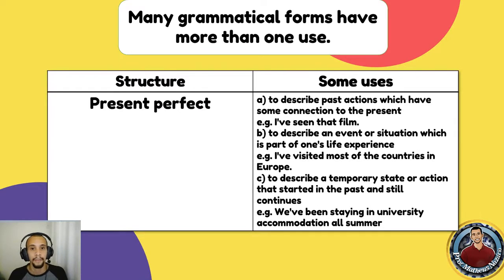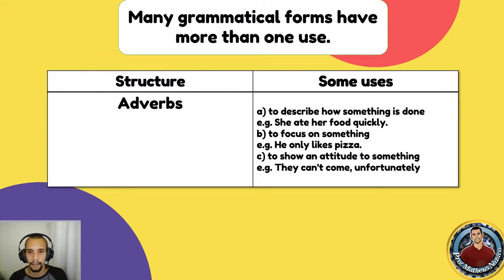okay? The present perfect as well, so we can use it to describe past actions which have some connection to the present. For instance, oh, I've seen that film. To describe an event or situation which is part of one's life experience, or to describe a temporary state or action that started in the past and is still continuous. Okay, in this case it's a present perfect continuous, right? But I believe you got the hang of it.